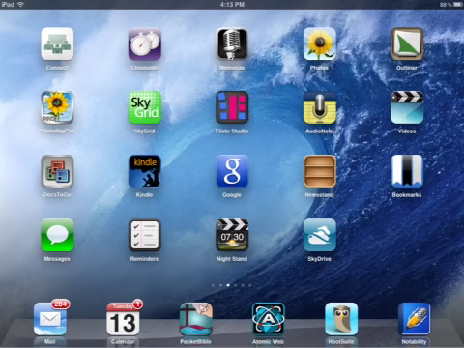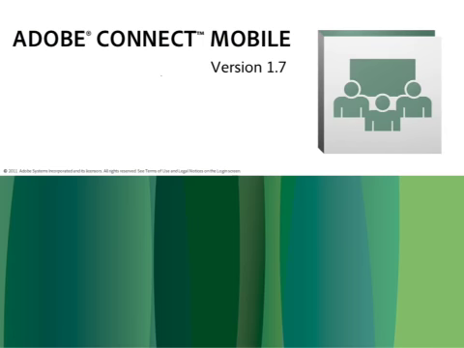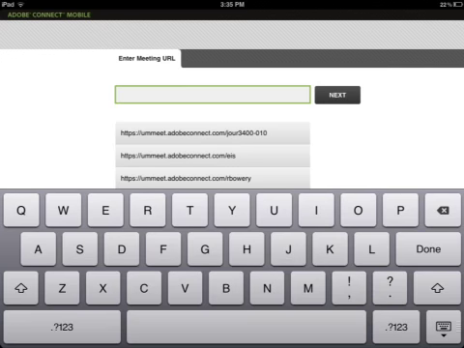The Connect app is free at the iTunes App Store, and when you install it, it's going to look like this icon here. If you click the icon, you'll get the Adobe Connect mobile logo, and then the URL entry window. This is where you want to place the web address that you get from your Connect Central website, where you create and manage your various rooms. So you just enter the URL there and hit Next.